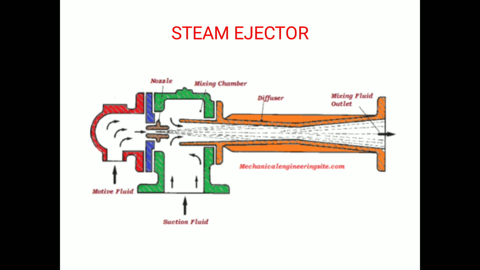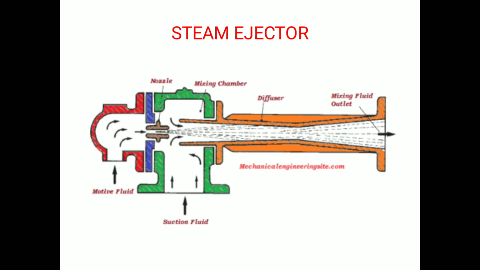The steam ejector is one of the important components of the steam jet refrigeration system. It is used to compress the water vapors coming out from the flash chamber. It uses the energy of a fast moving steam jet to entrain the vapors from the flash chamber and then compress it.